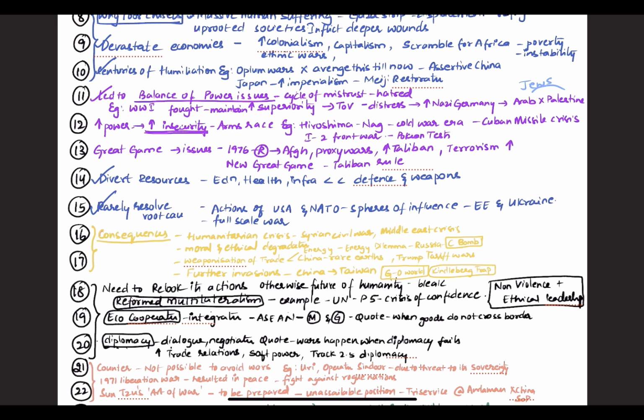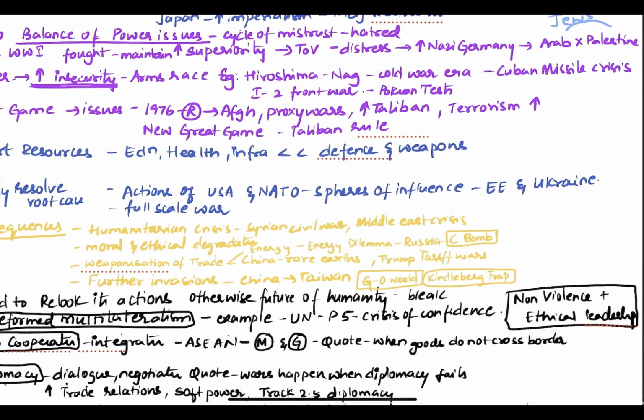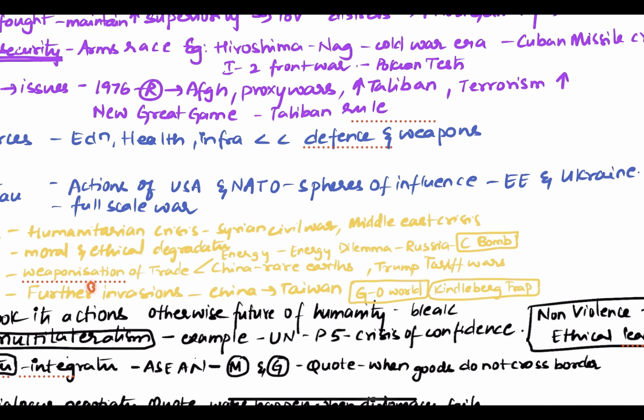Weaponization of trade. These wars, which are political or military, can even impact economic relations, where there will be weaponization of trade. How? For China, for example, you can see rare earths have been contained and exports curbed. And even Trump's tariff wars. And even in the energy sector, we can see an energy dilemma where Russia has curbed gas exports because of sanctions. So this leads to an increase in fossil fuel spending.